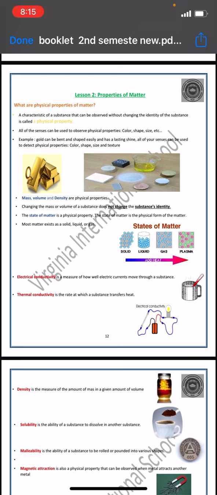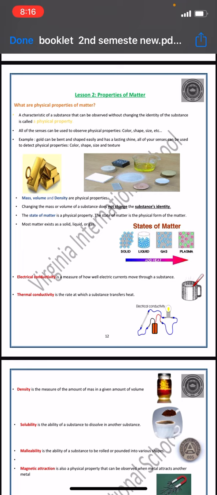And also the physical property is just a property from the outside. This property does not change the identity of the substance. There is no change in the identity of the substance. The identity remains the same, but in a different color, in a different shape, and so on. So the physical property is the property just describing this matter from the outside, okay?